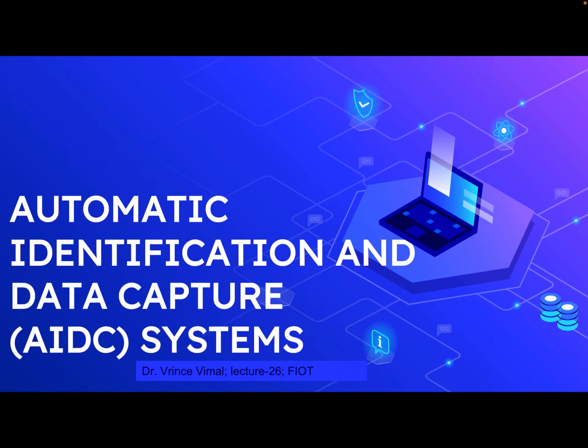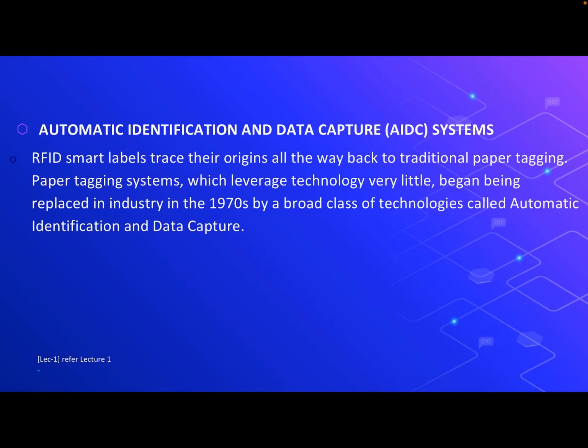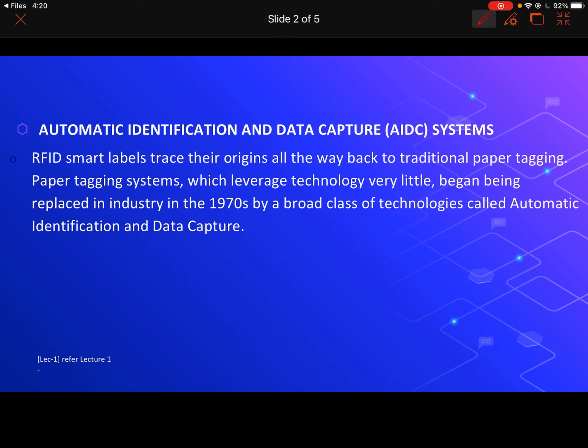When we talk about automatic identification, we clearly know that we are talking about identifying or classifying some objects, things like files, maybe books, or something like that. Now, this automatic identification technology goes back to when tagging was started. If we have to define what tagging is, it is basically a process.